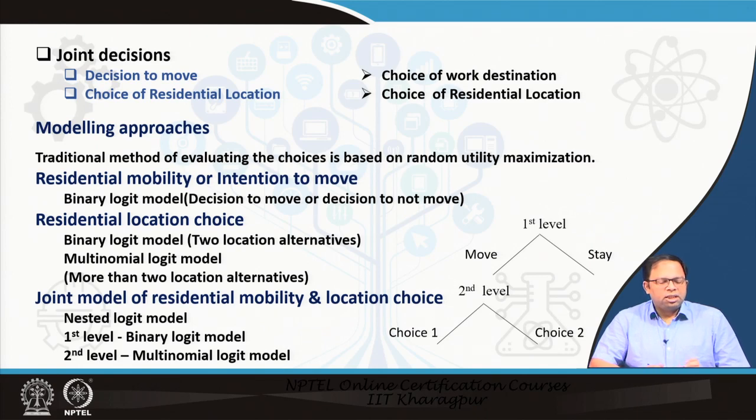In the case of residential location choice, where I'm trying to choose a particular location or place to move to, there could be many choices. If there are two location alternatives, then we can use a binary logit model. But if there are many alternatives, like I can choose one out of many locations, then probably it's a multinomial logit model. So that means there are many choices.